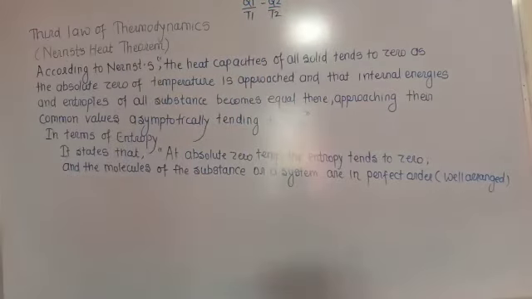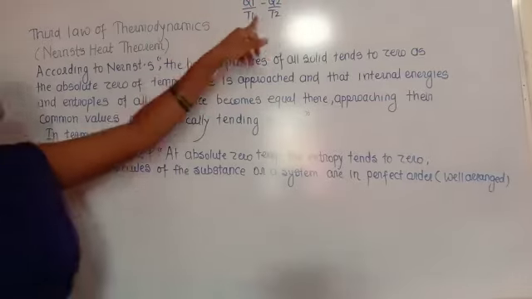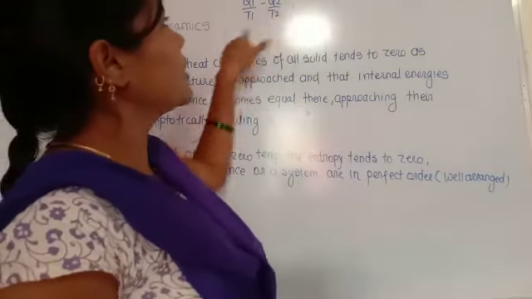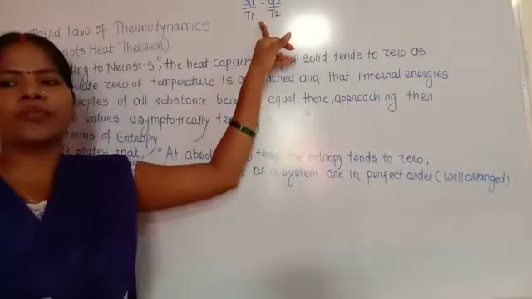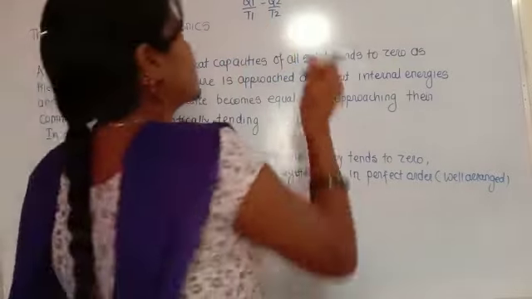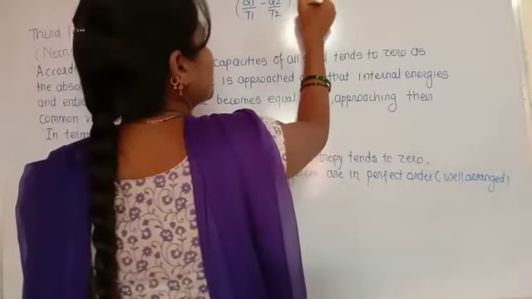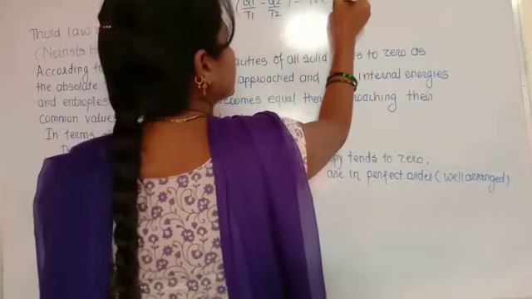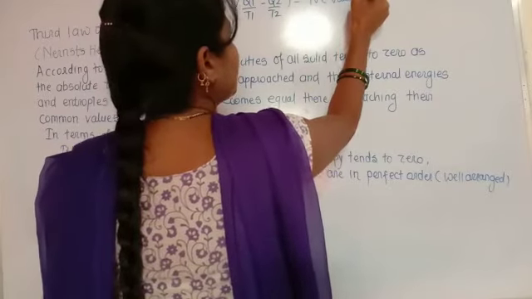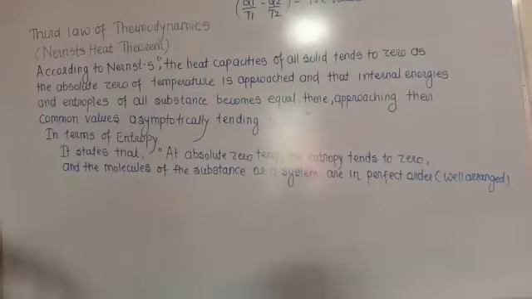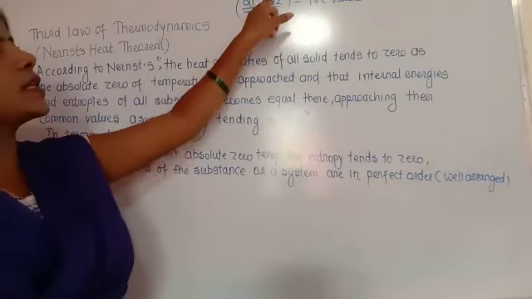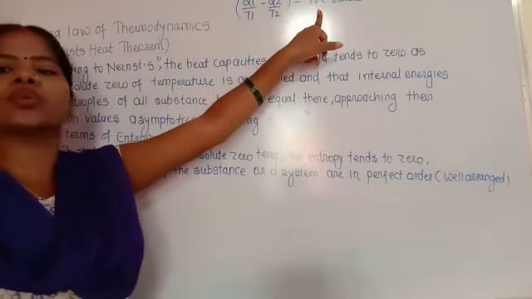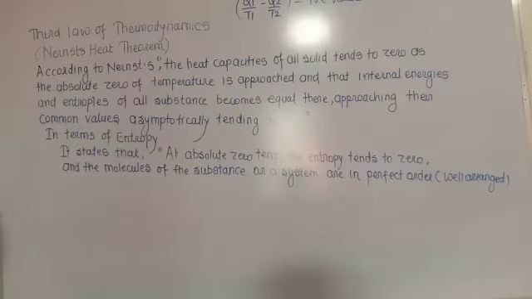We know this difference is not zero. When we calculate this difference, it is not zero, but it is positive, which we already studied in the previous classes. So the difference Q1 by T1 minus Q2 by T2 must have a positive value. When cycle after cycle is repeated, the entropy of the system increases and attains a maximum value.